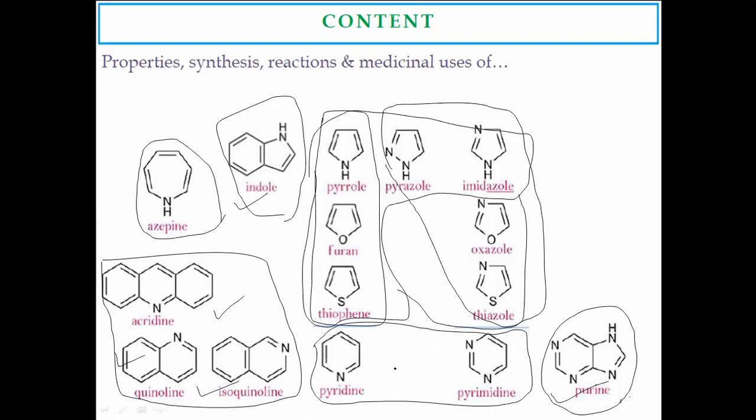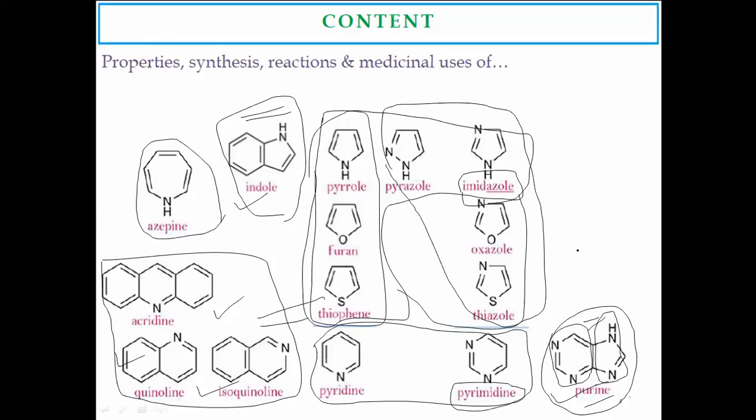Here, in the benzo-fused type, a benzo ring is fused with the heterocyclic ring. Here, one heterocyclic ring is fused with another heterocyclic ring. That is, purine is the example. In purine, this is a 6-member structure and this is a 5-member structure, that is imidazole and pyrimidine. This is pyrimidine and this is imidazole. Both heterocycles fuse to form the bicyclic compound.